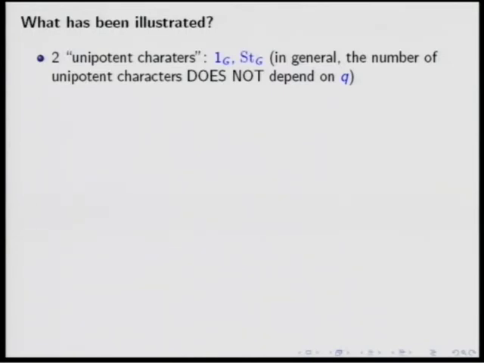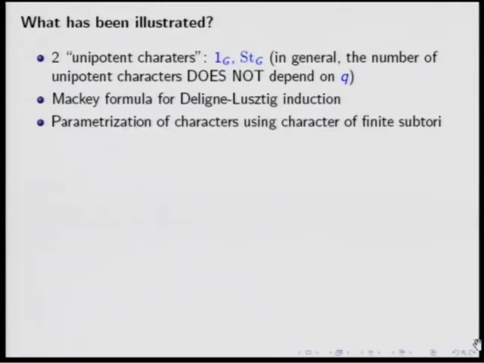That's tough work by Lusztig. Well, we have also illustrated the Mackey formula for the Deligne-Lusztig induction. This is really a fundamental tool in the Deligne-Lusztig theory. We have also illustrated that the parametrization of irreducible characters of the group involves the linear characters of finite subtori. We have used the tori T, the split torus, which is isomorphic to the Q minus 1 roots of unity.